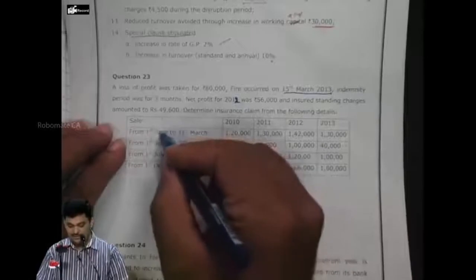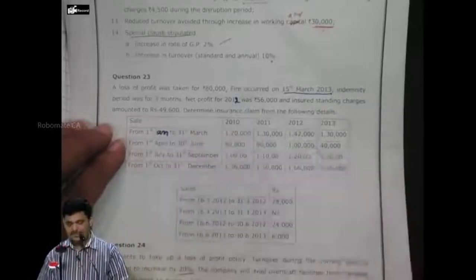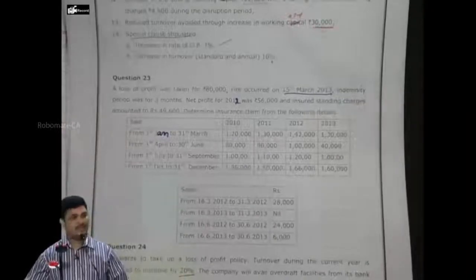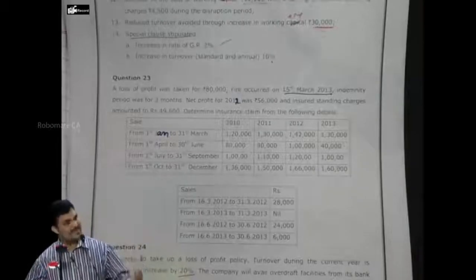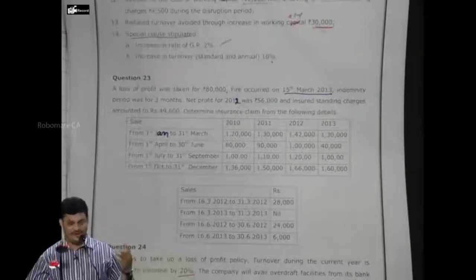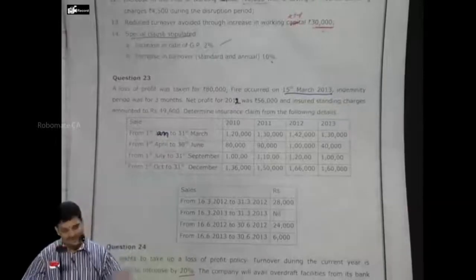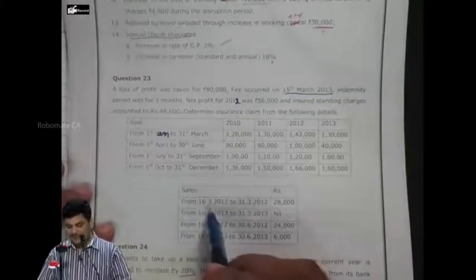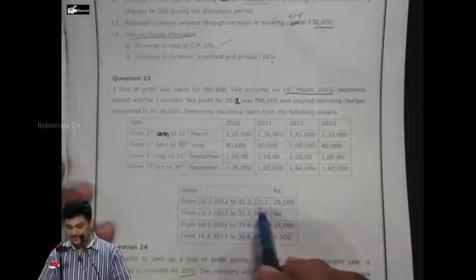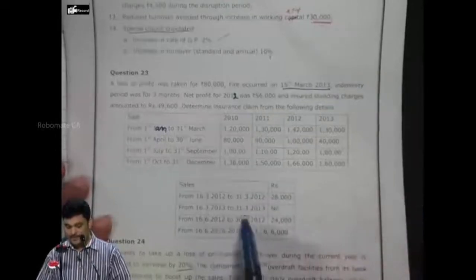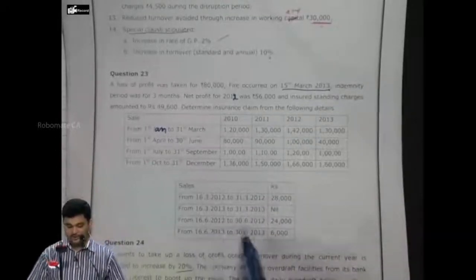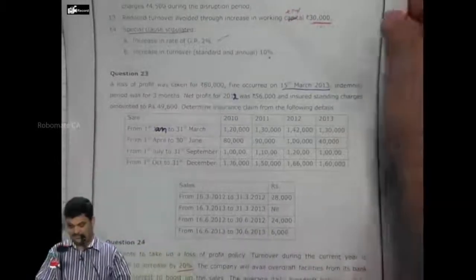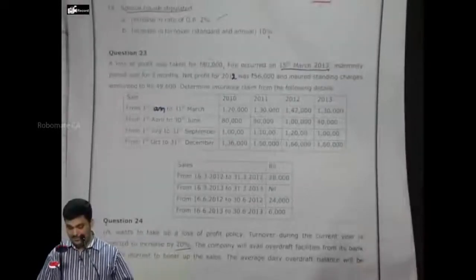June, Jan to March, April to 30th June, July to September, October to December. That is first quarter, second quarter, third quarter, fourth quarter. Like that, full, total full. Then they have given sales from 16th March to 31st March 2012, 16th March to 31st March 2013, 16th June to 30th June 2012, 16th June to 30th June 2013 given. That's all. Over.